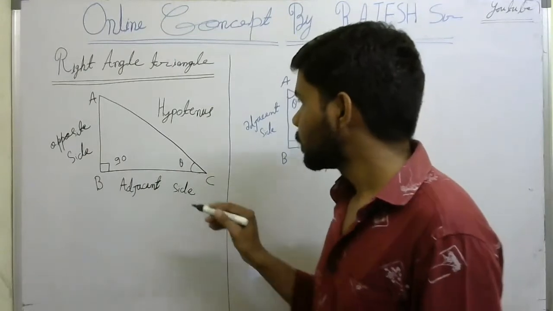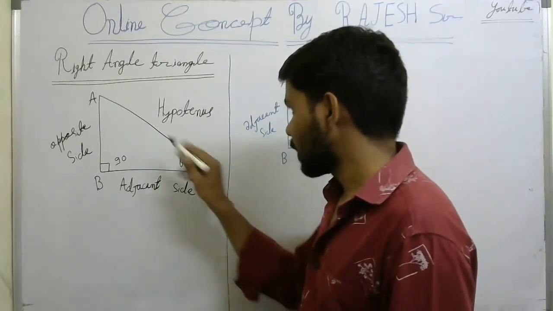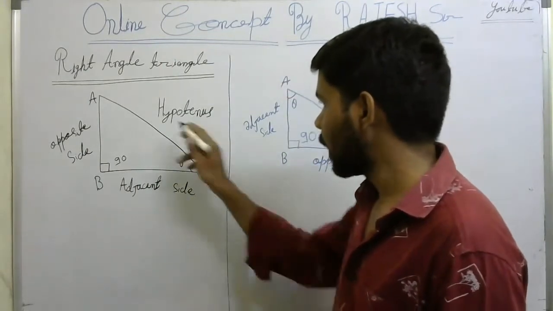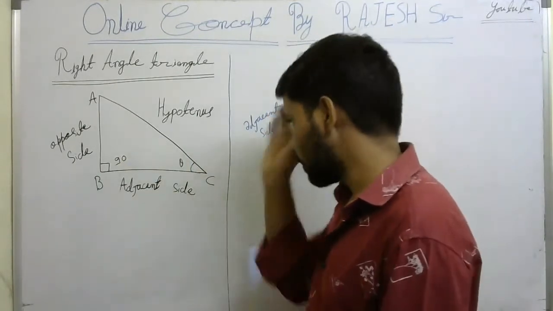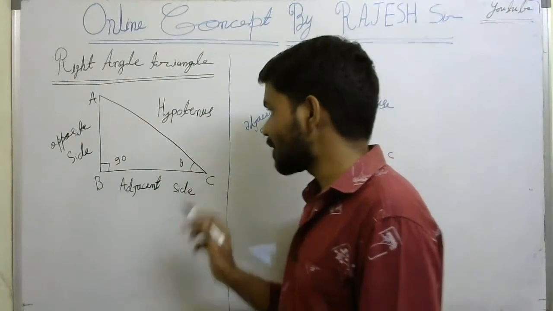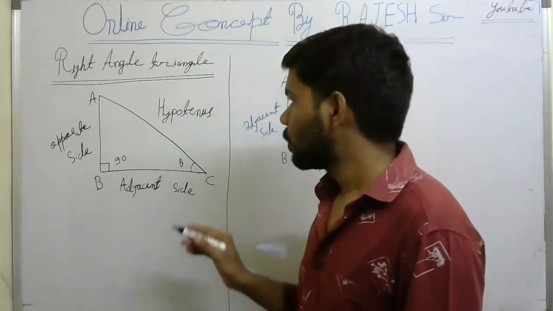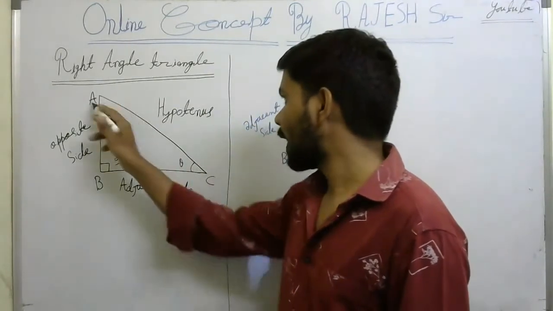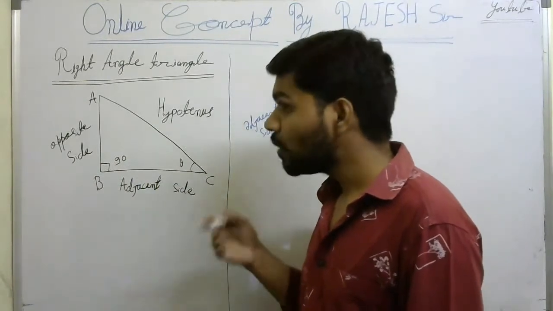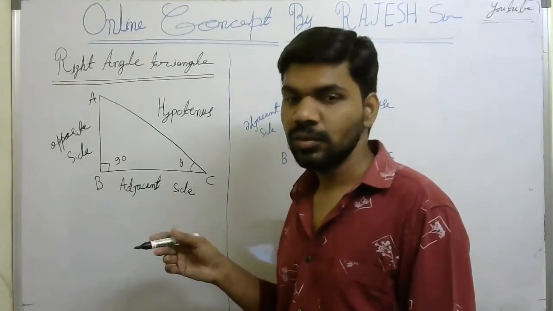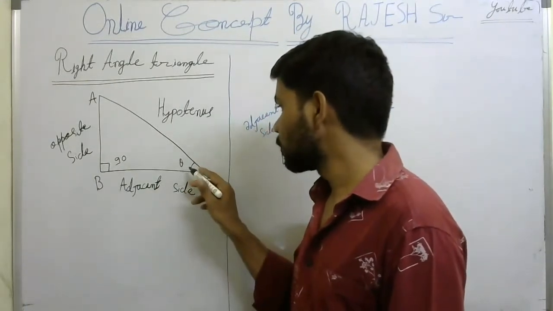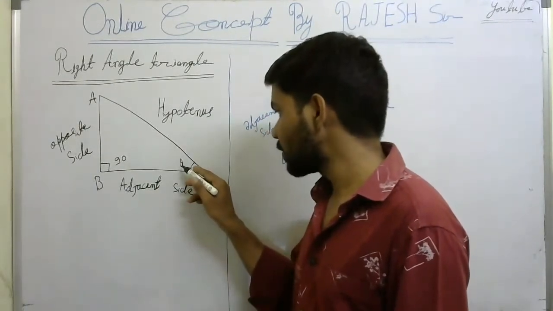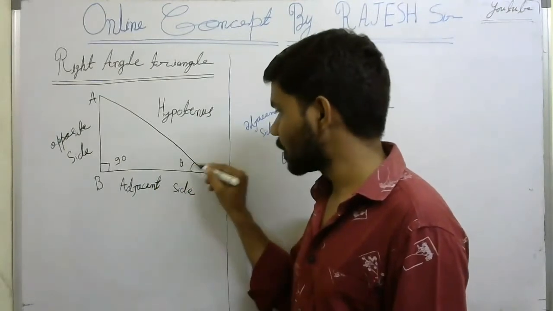Look here. This is the hypotenuse, AC. AC is nothing but the hypotenuse. AB is the opposite side. And BC is nothing but the adjacent side. We have angle C and angle A. Now we are going to measure the angle C. So your theta is C. Find this angle, meaning your theta is C in this case.